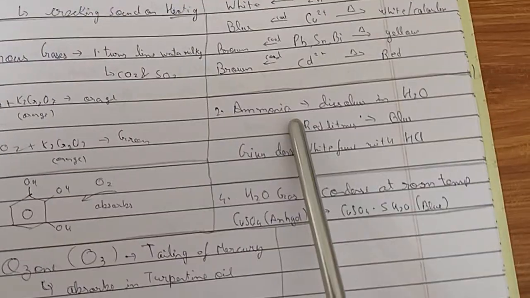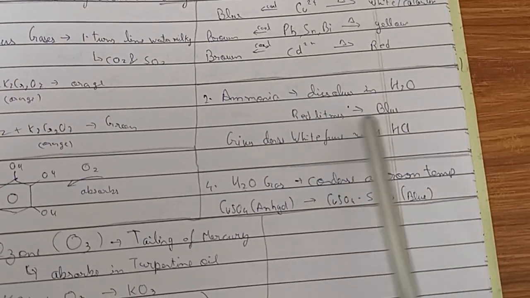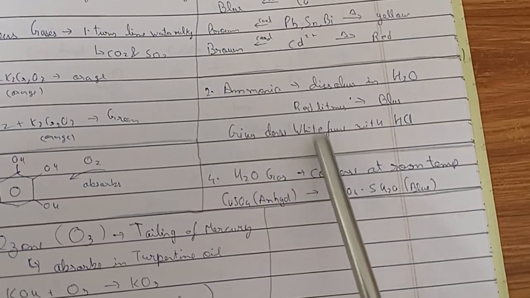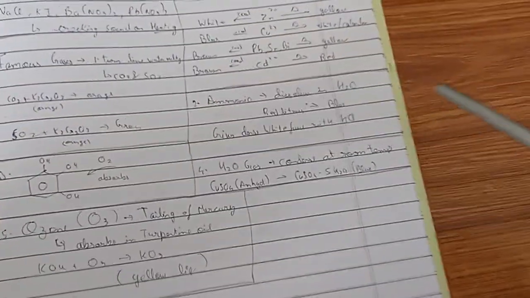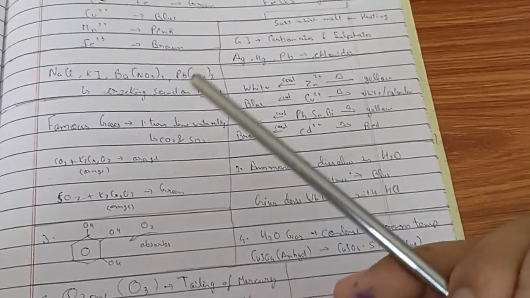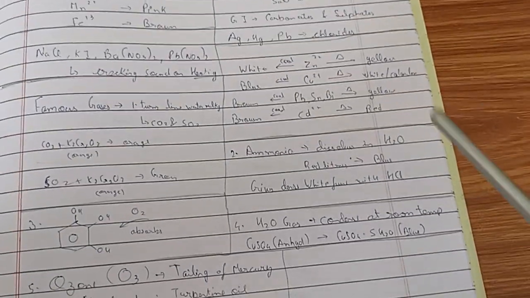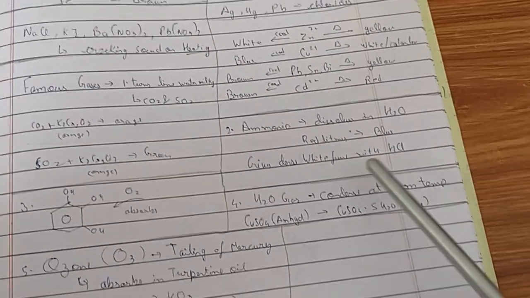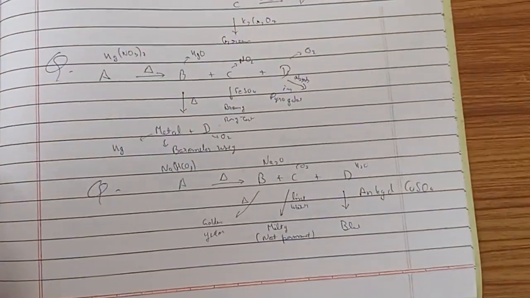Now let's talk about ammonia. Dissolves in H2O, turns red litmus blue, gives dense white fumes. Like if I dip this in HCl and make it come close to NH3, it will make dense white fumes of NH4Cl. Now this compound absorbs oxygen. What was its name? I forgot actually. I have written it somewhere like here. These are the questions, by the way.